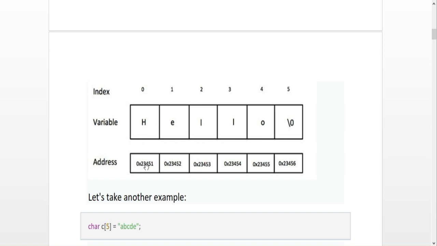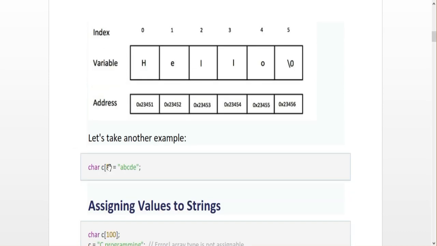And another example: here I declare char c[5], where c is the string name, with A, B, C, D, E. I declared 5 letters with a size of 5. I already told you the last letter is reserved for the null character.